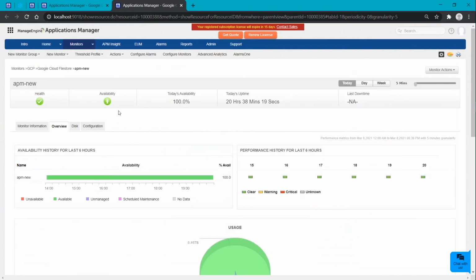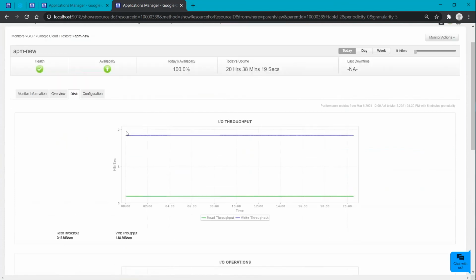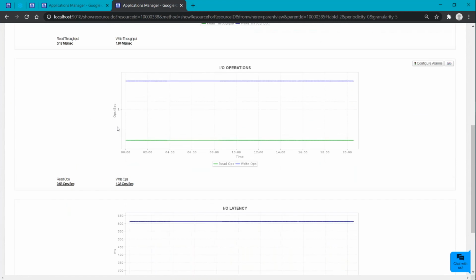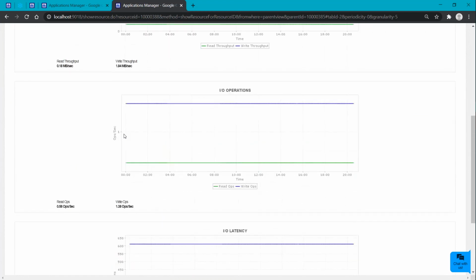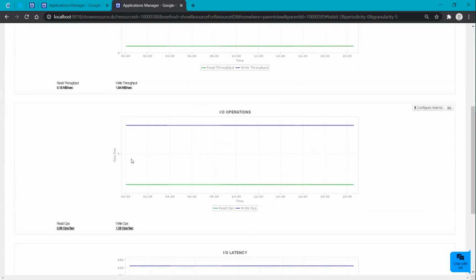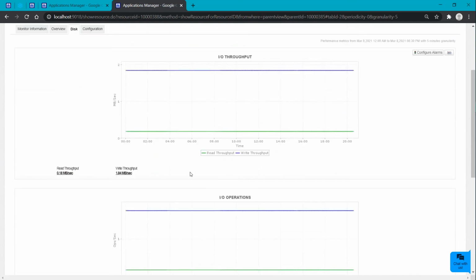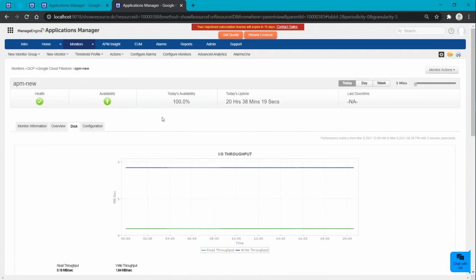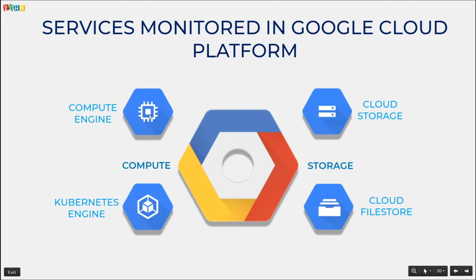Moving back, I'll show you the Google Cloud Filestore. Here we will be focusing on the disk usage, the usage percentage of that particular Filestore. We have key metrics like IO throughput, IO operations, and IO latency. All of this can be effectively tracked, and as I reminded you before, you can even configure an alarm if any vital metric crosses a threshold. So this is about our GCP monitor. Let me go back to the presentation.